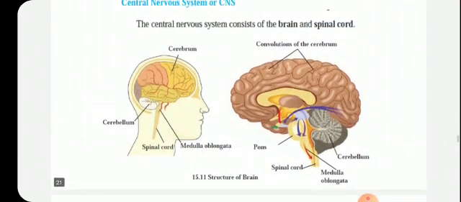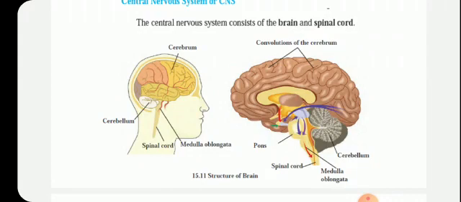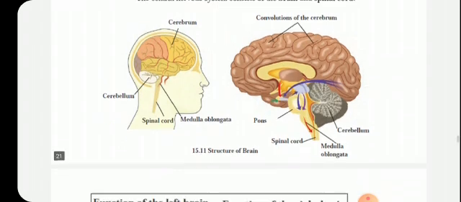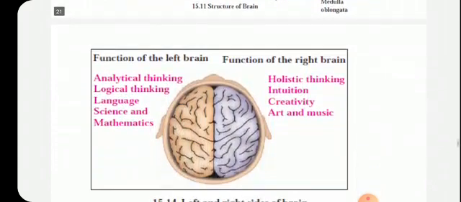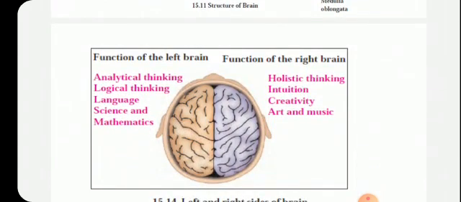Okay, this is all about the structure and function of the brain. We will study the structure and function of the spinal cord next. Before that, I will tell you about the function of the left brain and the right brain.